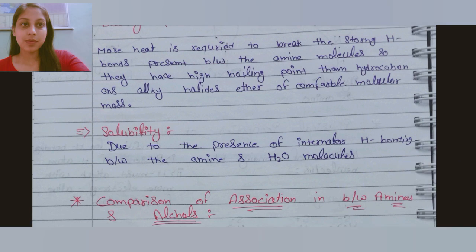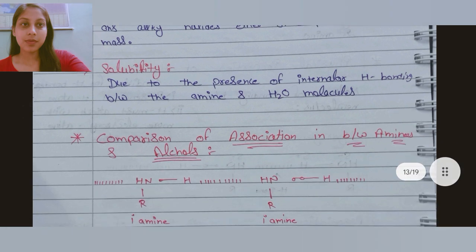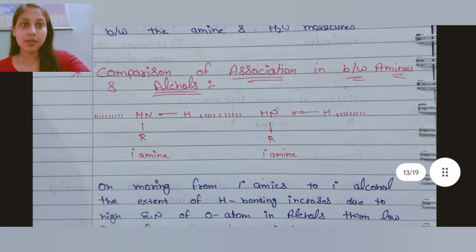Fifth is solubility. Due to the presence of intermolecular hydrogen bonding between the amine and H2O molecules, there is solubility because of the presence of hydrogen bonding. Between which? Between the amine and the H2O molecules, the hydrogen bonding is the reason for its solubility. Now we compare the association of amines and alcohols.